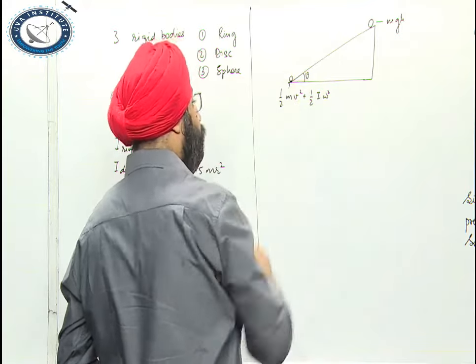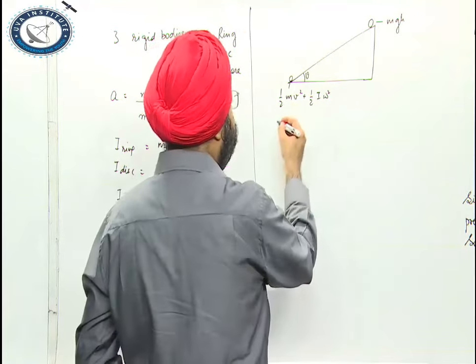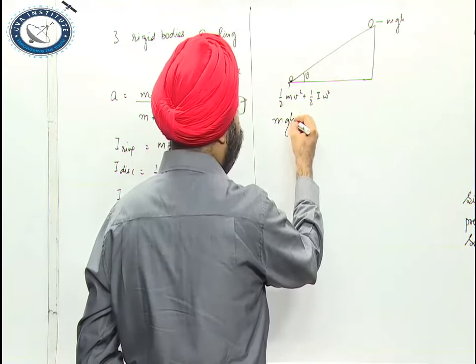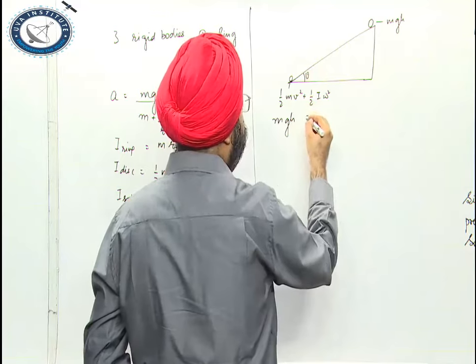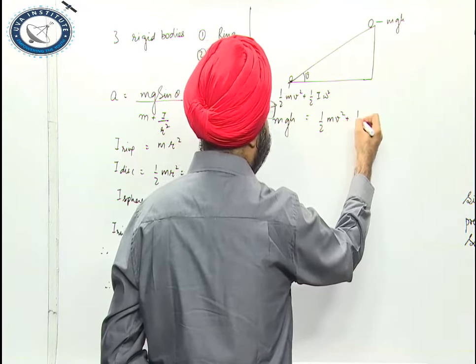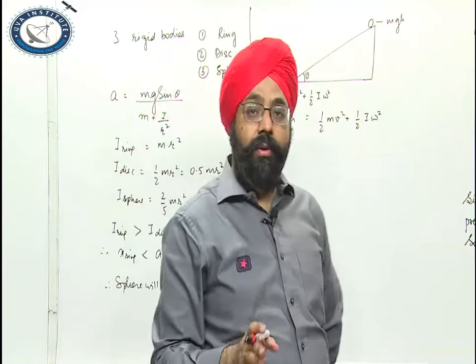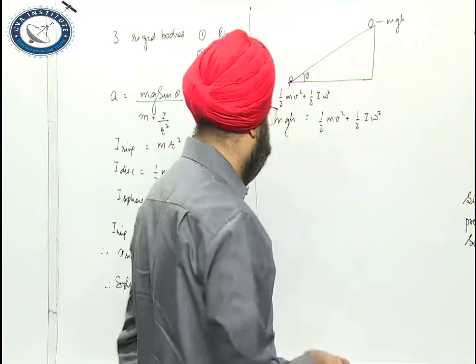There is no potential energy at the bottom, right? So by conservation of energy, potential energy at the top must be equal to kinetic energy at the bottom.